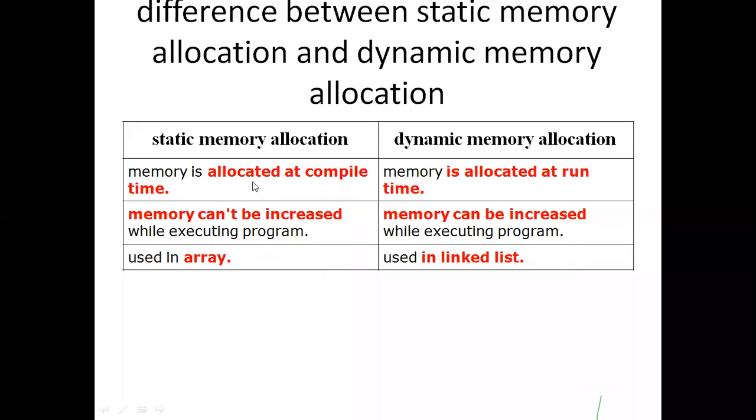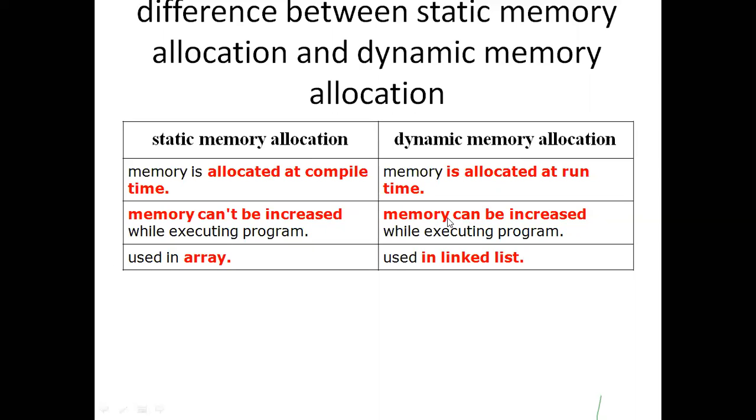The memory allocated at compile time we call static memory allocation. The memory allocated at runtime we call dynamic memory allocation. And what is the difference here?